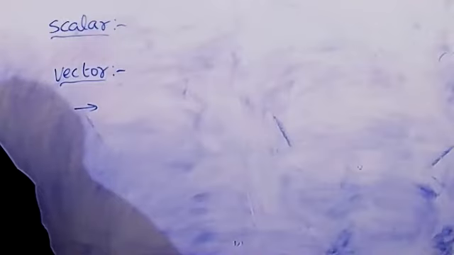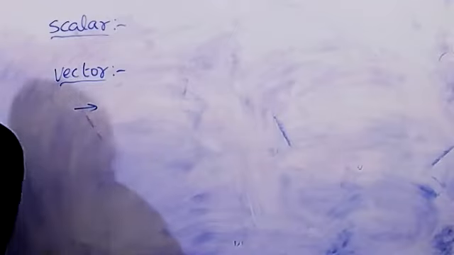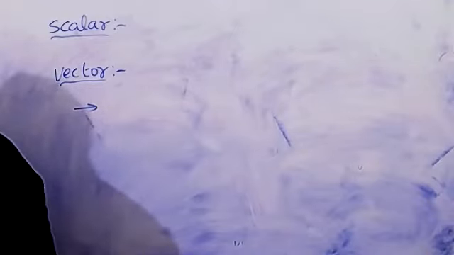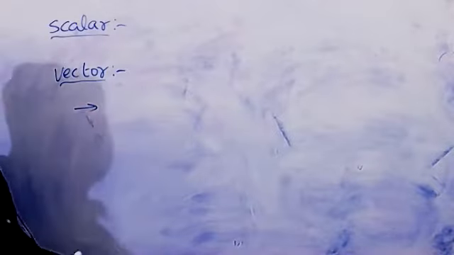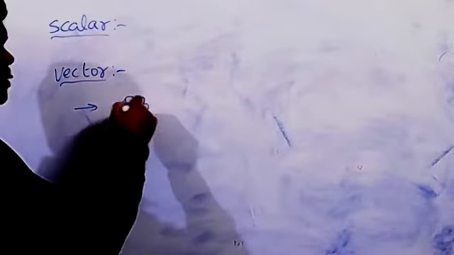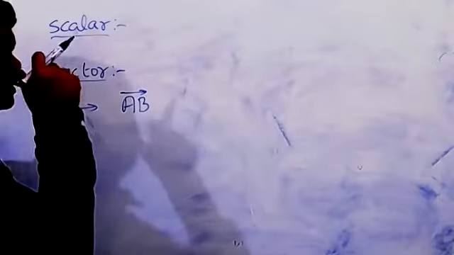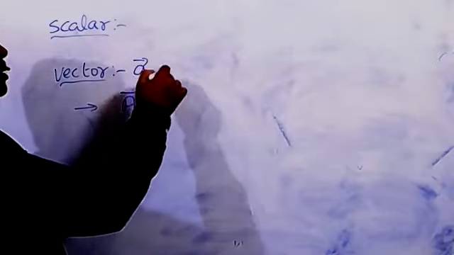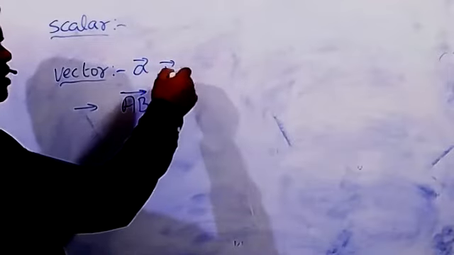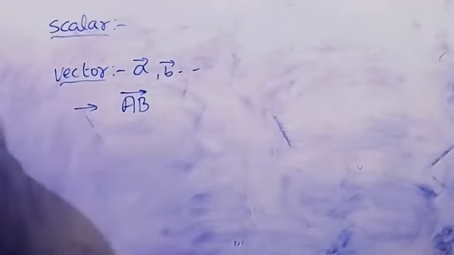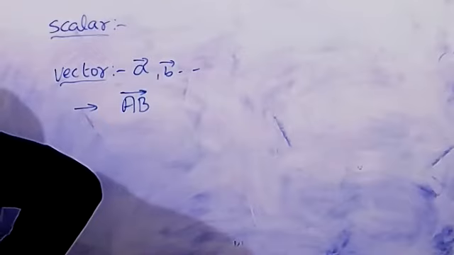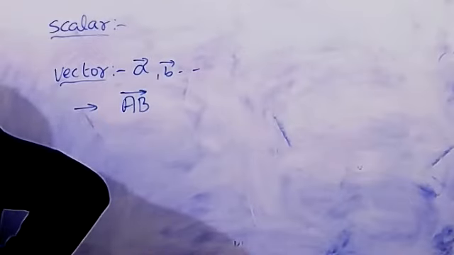A vector is represented by a directed line segment AB. What is a directed line segment? If AB is the line segment, this is its symbol. Similarly, if they give A bar, it means A direction, B direction; all those things we call vectors only. A vector is represented by a directed line segment AB bar.